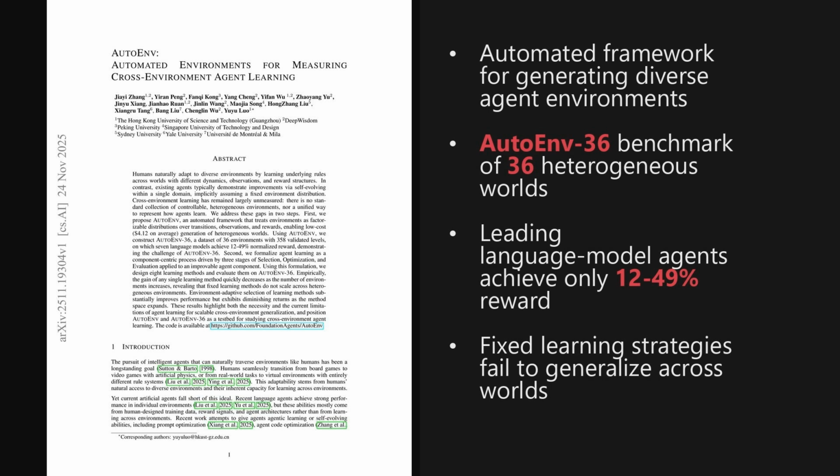So the big picture is that AutoEnv gives us a cheap, systematic way to generate many diverse worlds, and current language model agents still struggle badly in that setting. That gap suggests we need learning procedures that adapt as flexibly as the agents themselves.